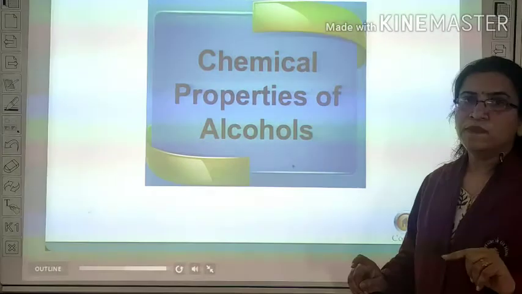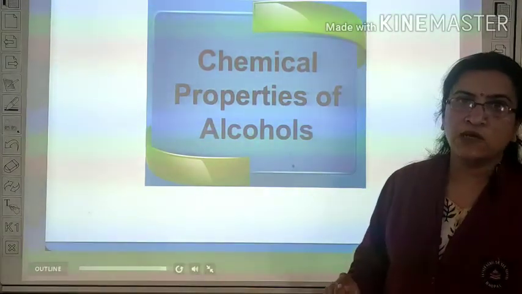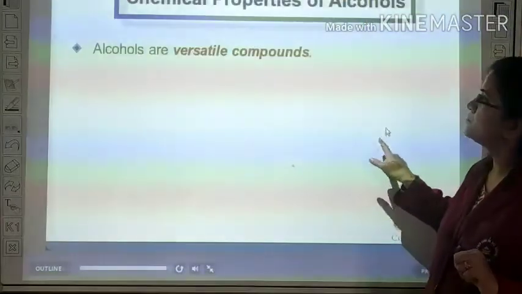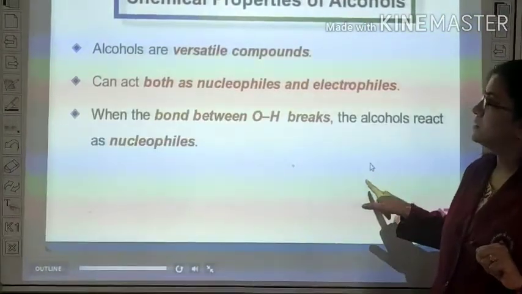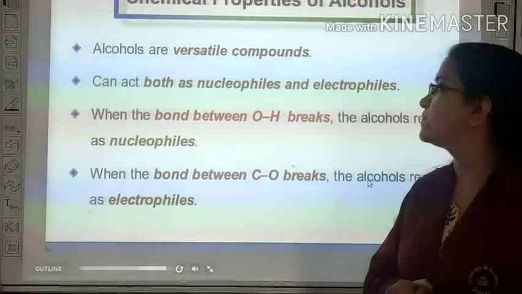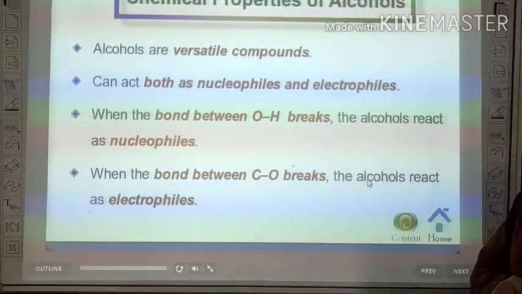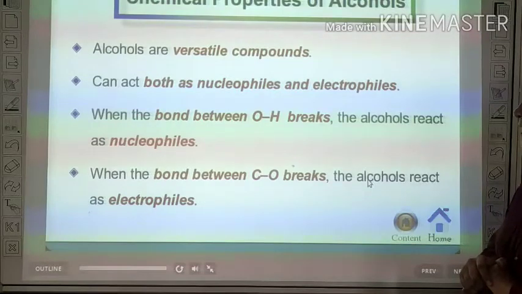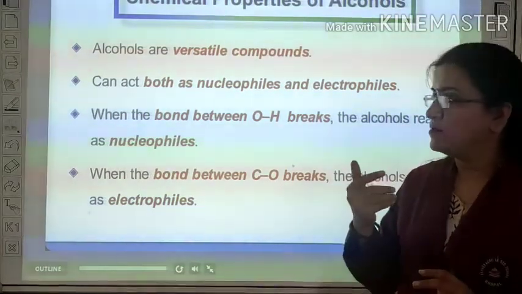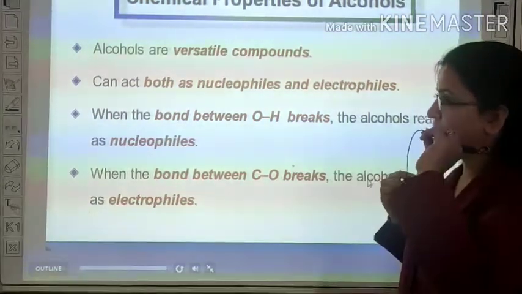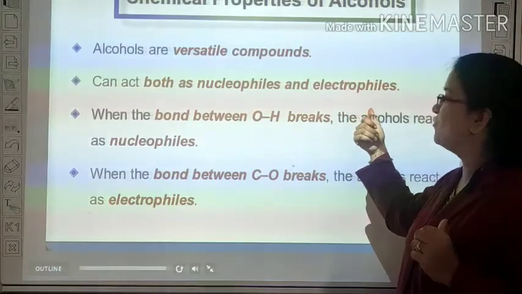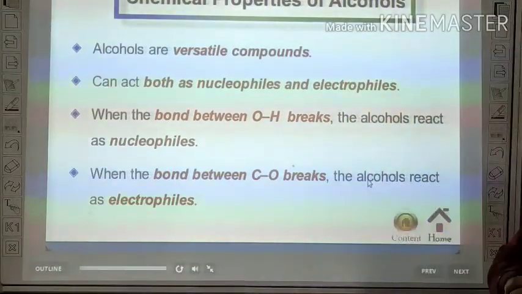In this way, you learned the physical properties. Now, next is the chemical properties of alcohol. Alcohols are versatile compounds. They can act as both nucleophile and electrophile.